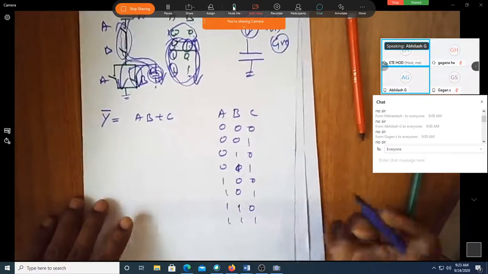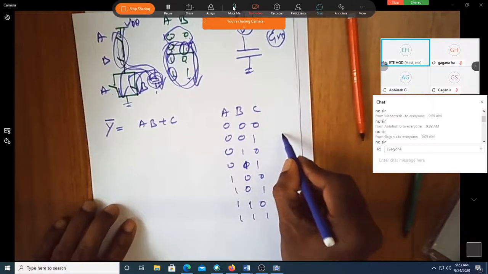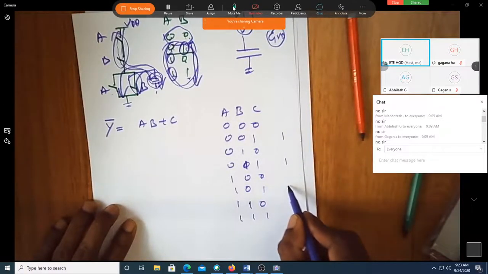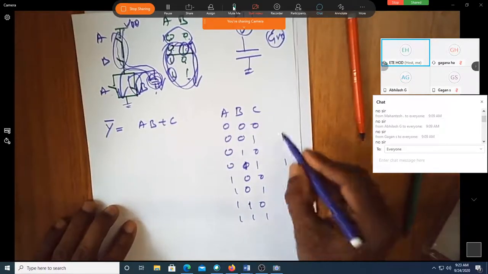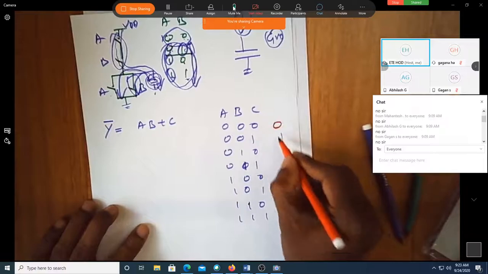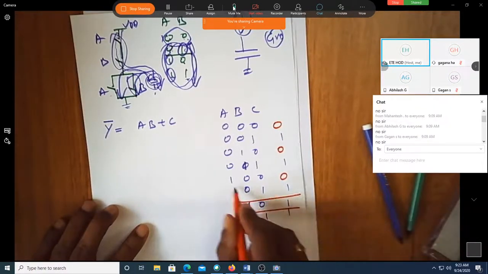Can we write the combination output? Is it 1 1 1 1 and then this is also 1? This is 0 0 0.